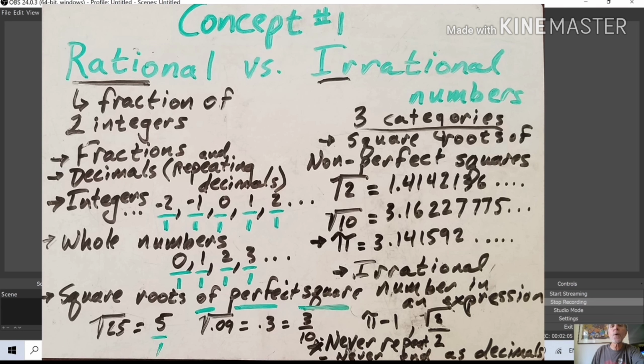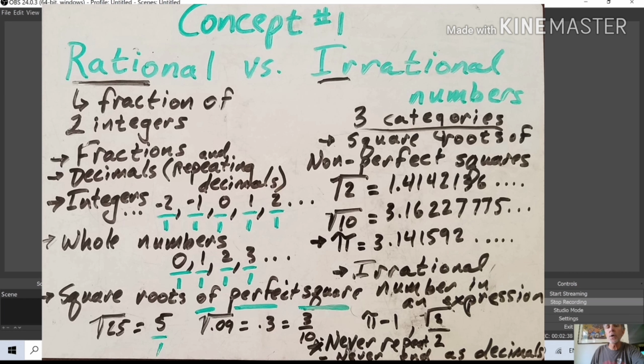So what are irrational numbers? Irrational numbers means not rational or can't be written as a fraction. There are basically 3 categories. Just really easy to remember. Square roots of non-perfect squares. So, the square root of 2, the square root of 3, the square root of 4. Nope, the square root of 4 is 2, so that's rational. But the square root of 2, if you did that on a calculator, is 1.4142136, blah, blah, blah, and it keeps going.